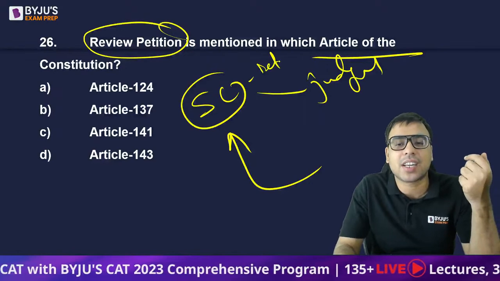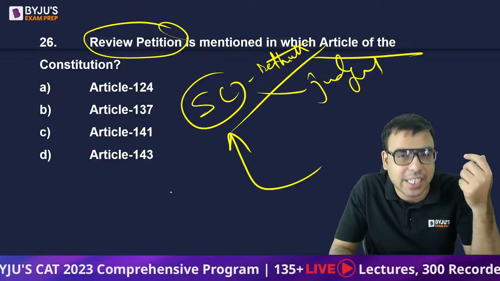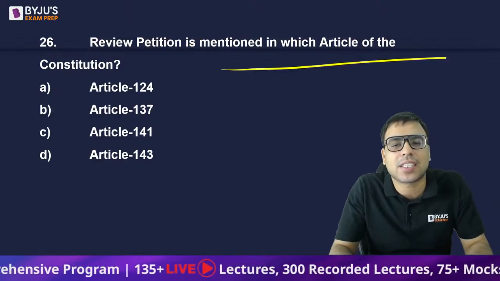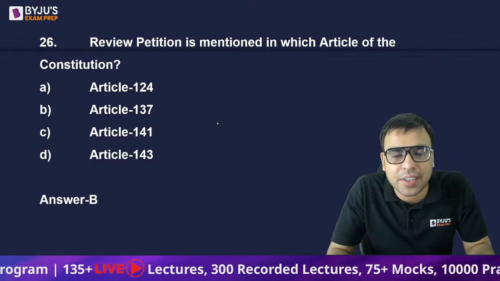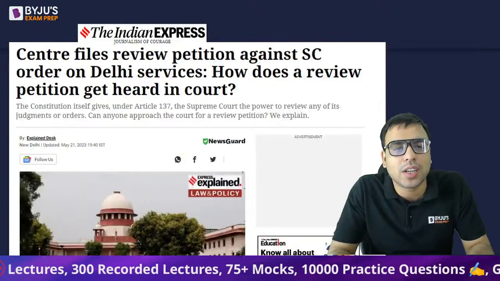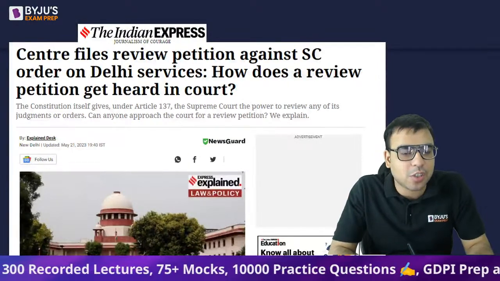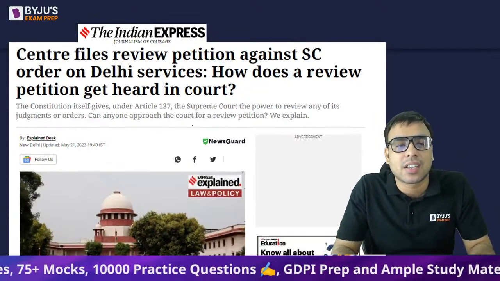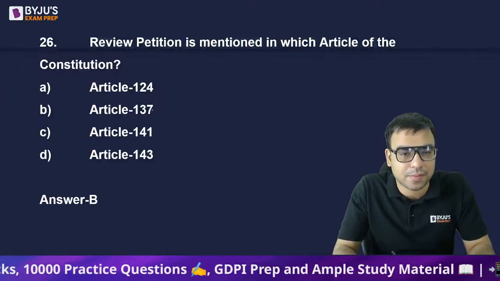A review petition requests the judges to rethink the judgment. This is mentioned in Article 137. So B is the right answer: review of judgments or orders by the Supreme Court. Recently it was in the news: Center files review petition against Supreme Court order on Delhi services. So B is the right answer.